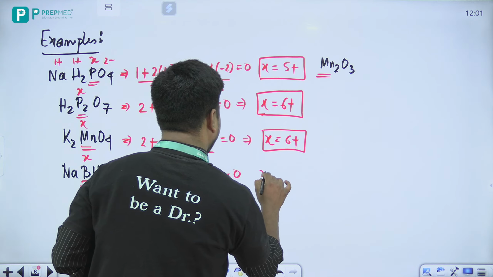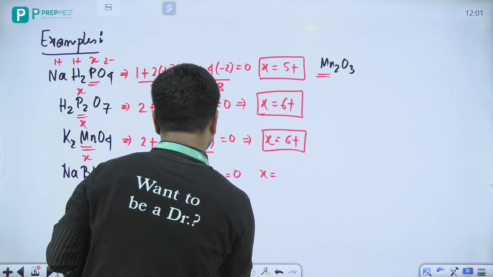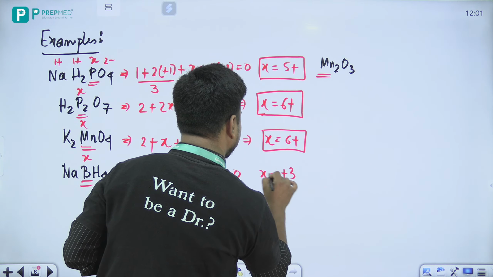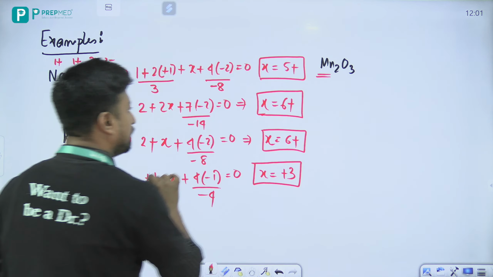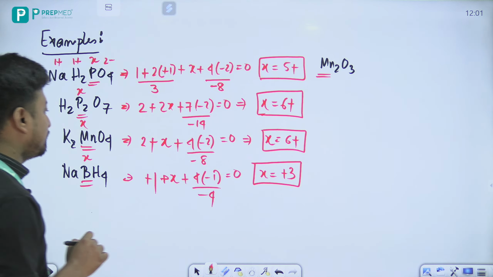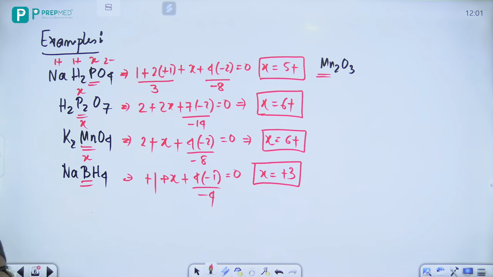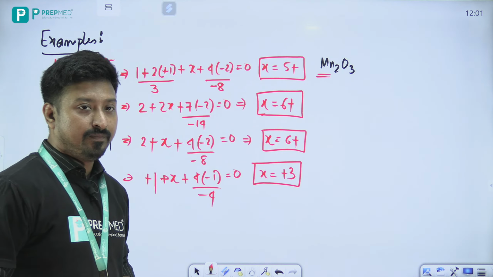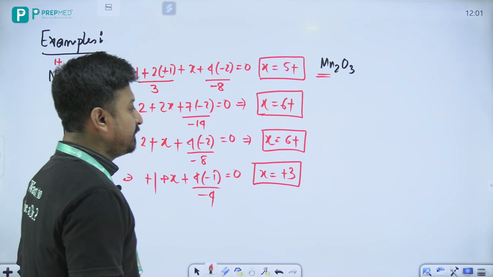This means your X will be equal to, this is -4, so X will be equal to +3. Okay? Not -3, it will be +3.